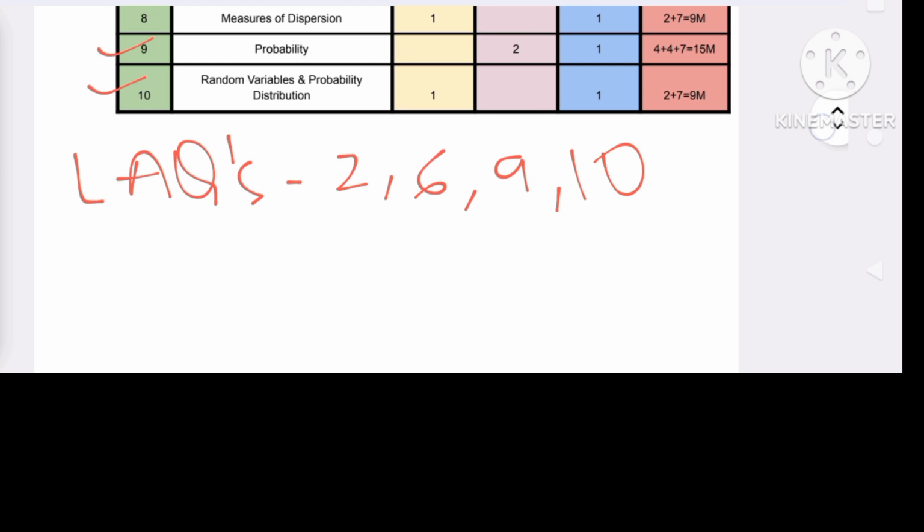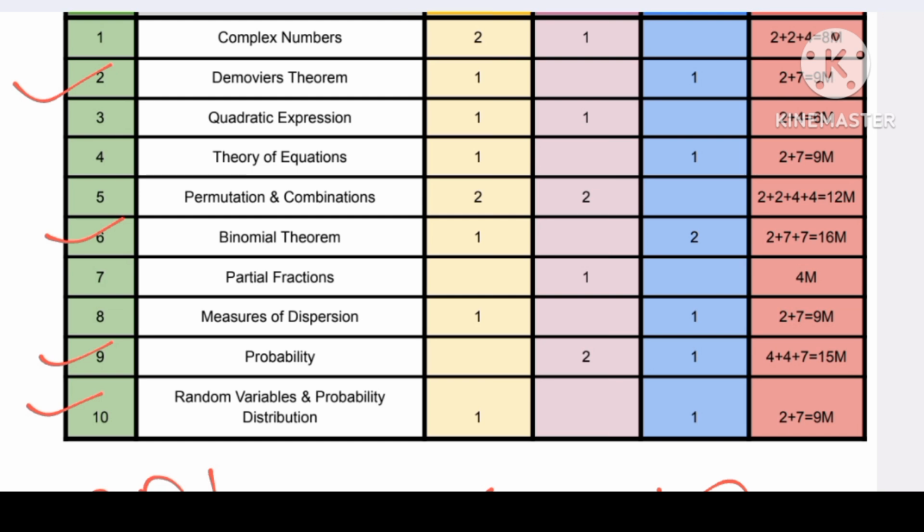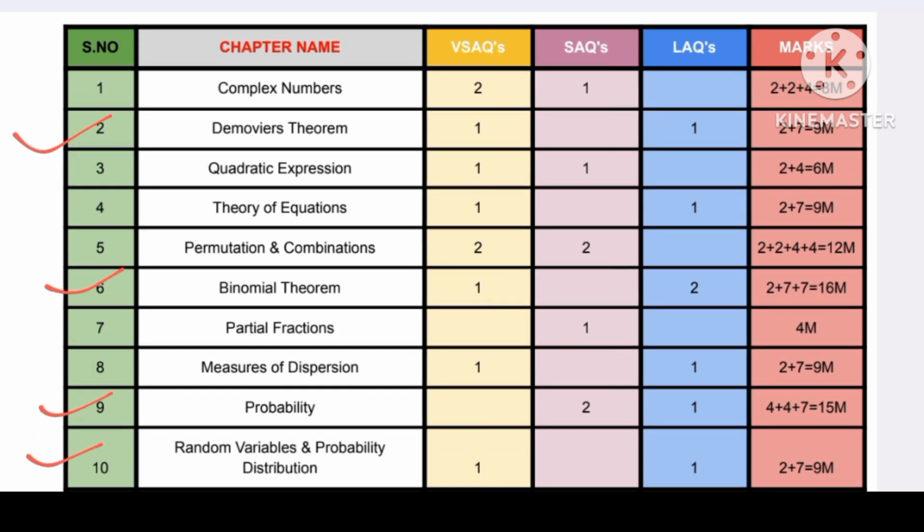These 4 chapters will fetch you 35 marks out of 75, which is enough to get passing marks in your examination. But let us see the SAQs. Again, there is no need to read all the 10 chapters. You need to read only those chapters which will fetch you 20 out of 20 marks. So what are those chapters? Let us see. Here permutations and combinations will fetch you 2 SAQs, meaning 8 marks.